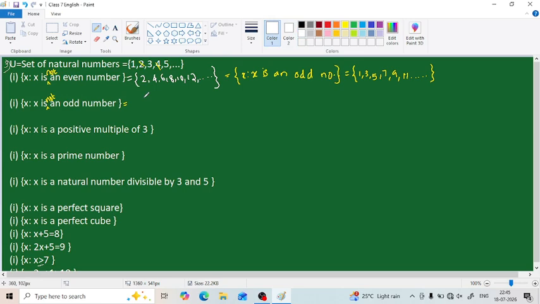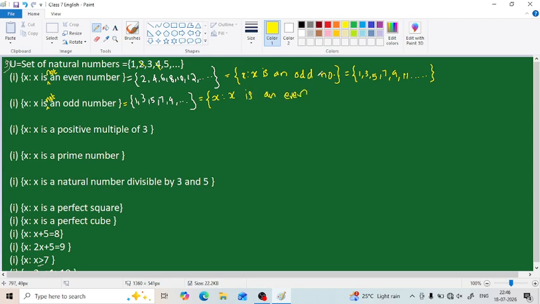In a structured way, how can we tell it? The set of all x such that x is an odd number is our set. So it will consist of numbers like 1, 3, 5, 7, 9 and so on. So the complement will be the set of all even numbers. So the set of all x such that x is an even number.